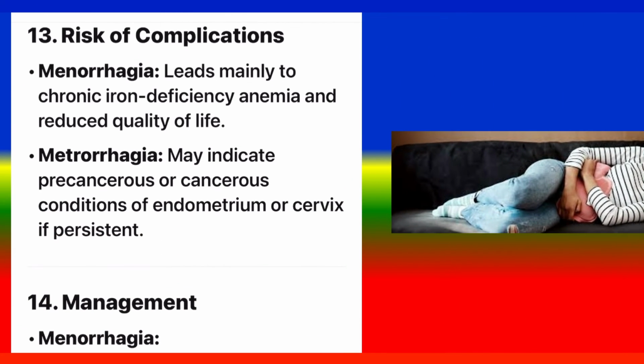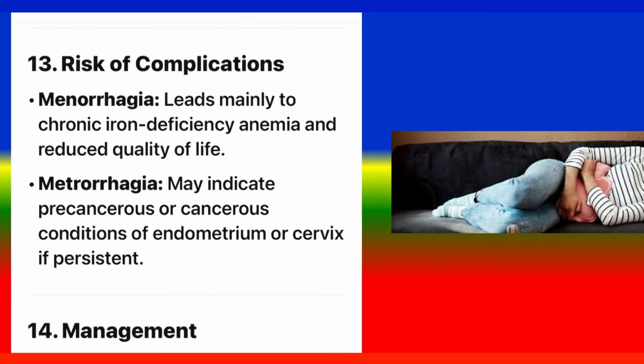13. Risk of complications. Menorrhagia leads mainly to chronic iron deficiency anemia and reduced quality of life. Metrorrhagia may indicate precancerous or cancerous conditions of endometrium or cervix if persistent.